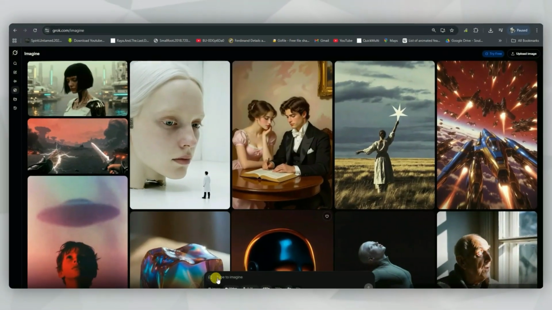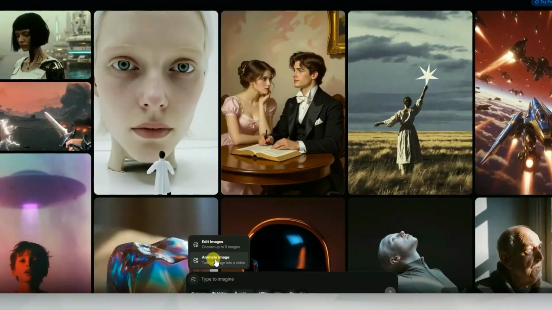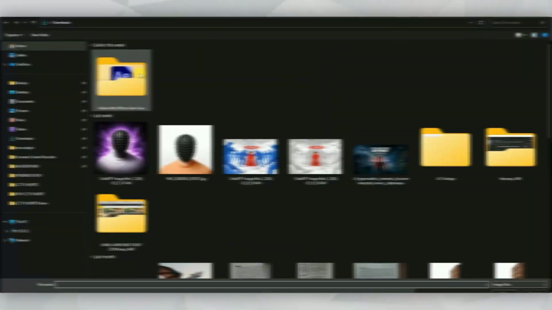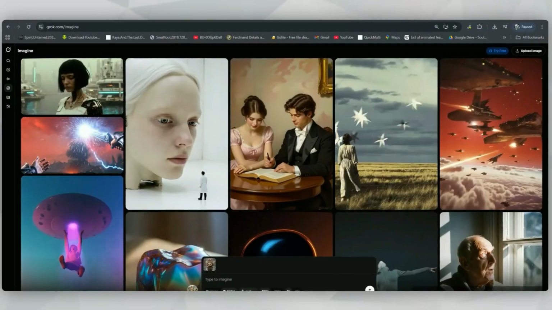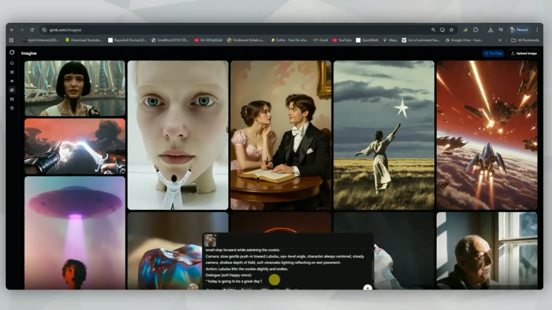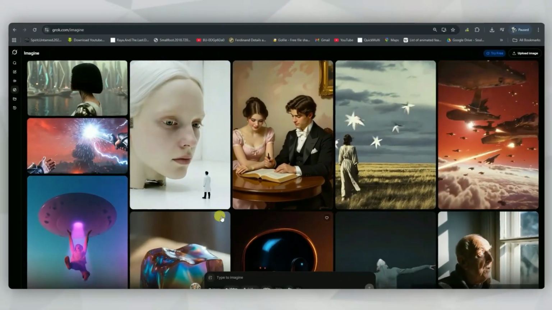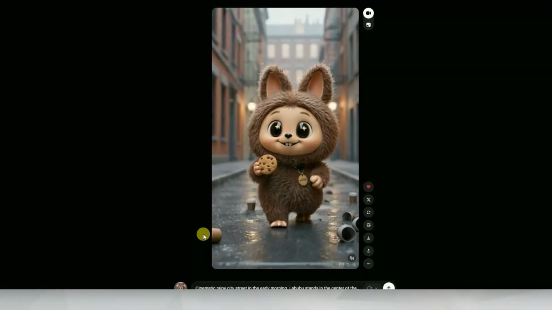So once you're inside the video tool, you'll see an option to upload your image. Go ahead and upload the character image we generated earlier. After that, take your first animation prompt and paste it into the prompt box. Now, just hit the generate button, and boom, the tool creates a video for you.